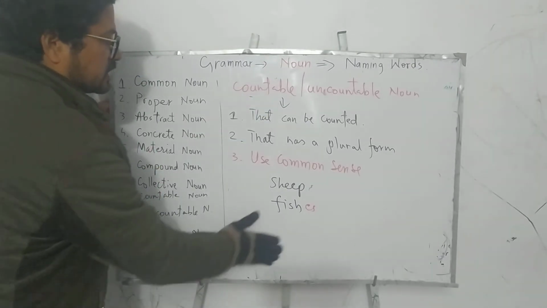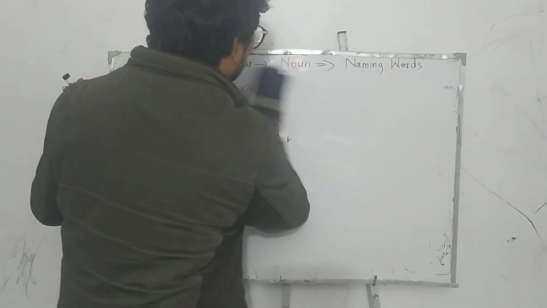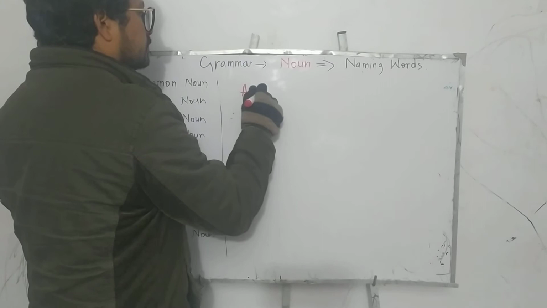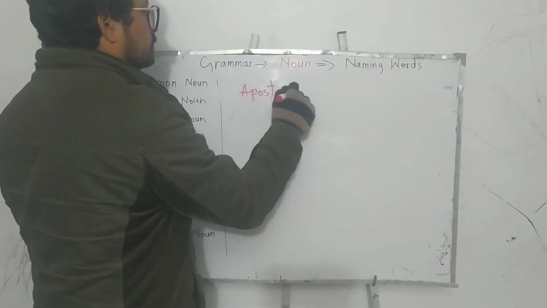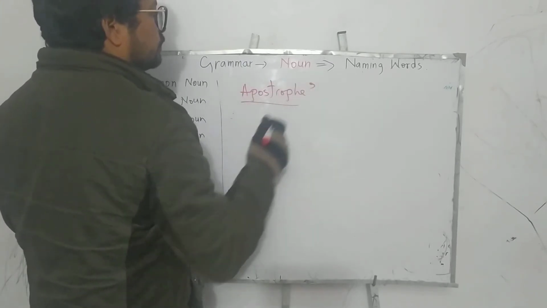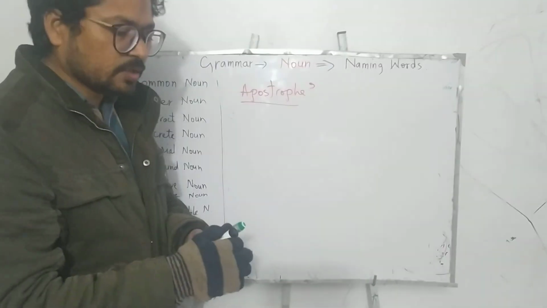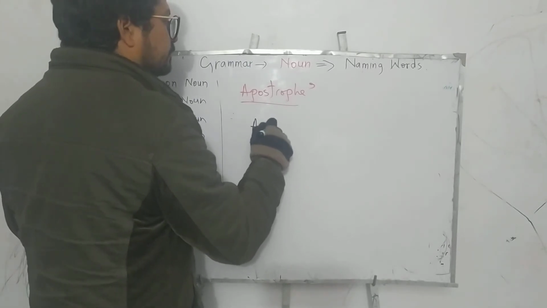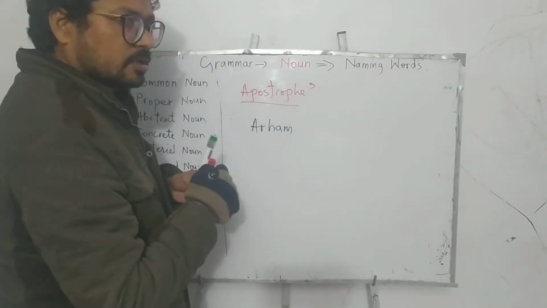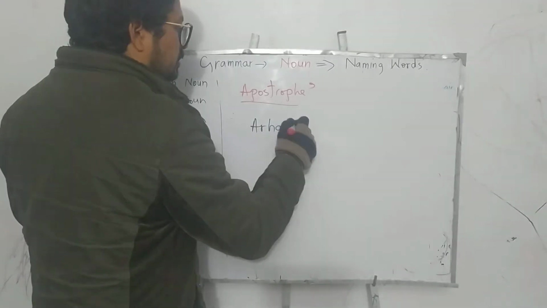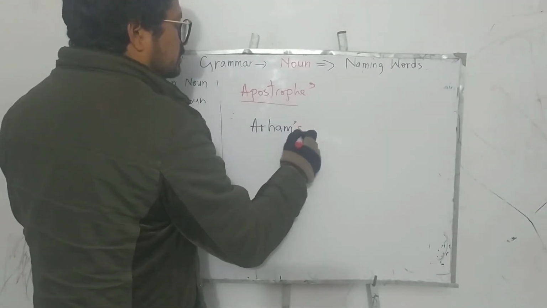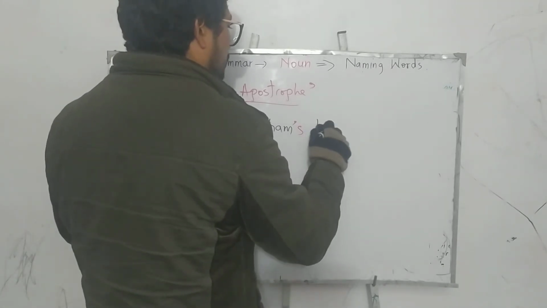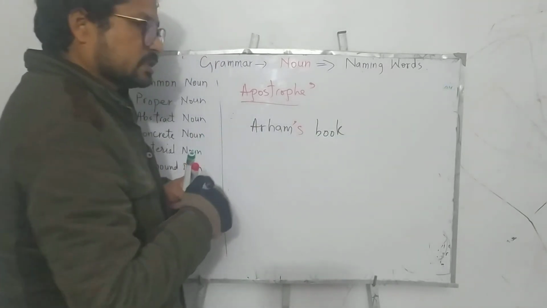Now the last one is the possessive noun. A possessive noun is basically the idea of the apostrophe. This is an apostrophe. With any noun, if you use an apostrophe, that becomes our possessive noun. Like if I write Arham, apostrophe s, and write another word, book, it is a possessive noun.